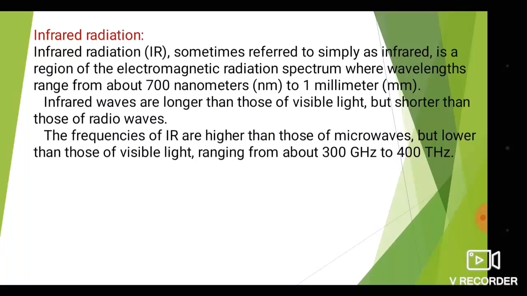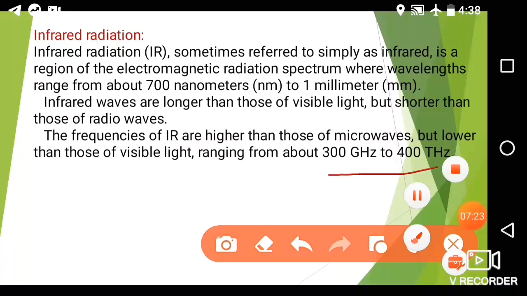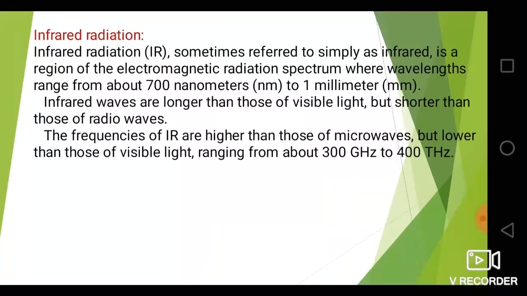So it tells us that the frequency of IR is higher than those of the microwaves, but lower than those of the visible light, ranging from about 300 gigahertz to 400 terahertz. That is about the frequency.